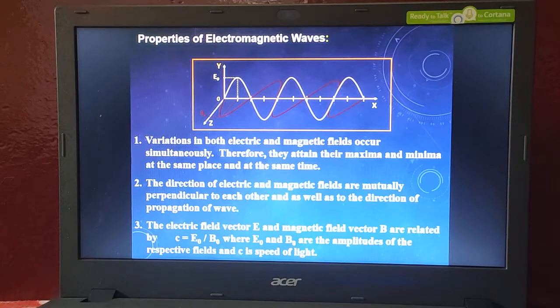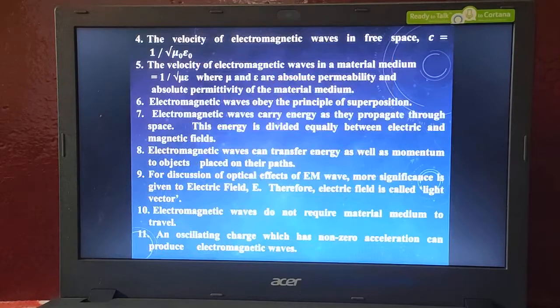In terms of meters, the velocity of light is 3 into 10 to the power of 8 meter per second, or in terms of kilometers, 3 lakh kilometer per second. This is another property of electromagnetic waves.